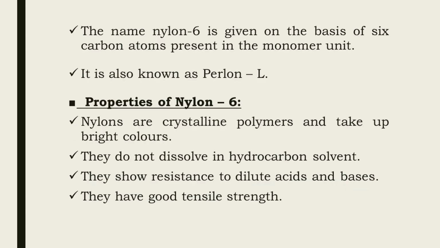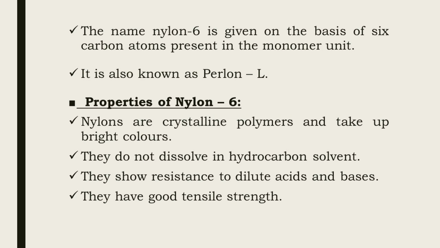The name nylon 6 is given on the basis of 6 carbon atoms present in monomer unit. It is also called as Perlon L. Properties of nylon 6: Nylon 6 are crystalline, having bright colors.